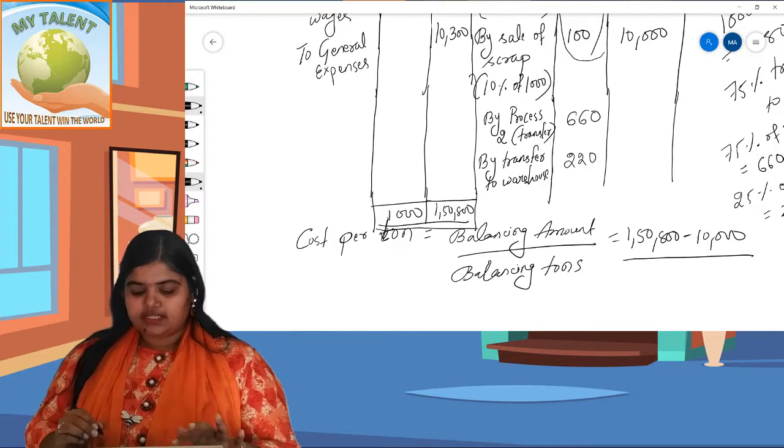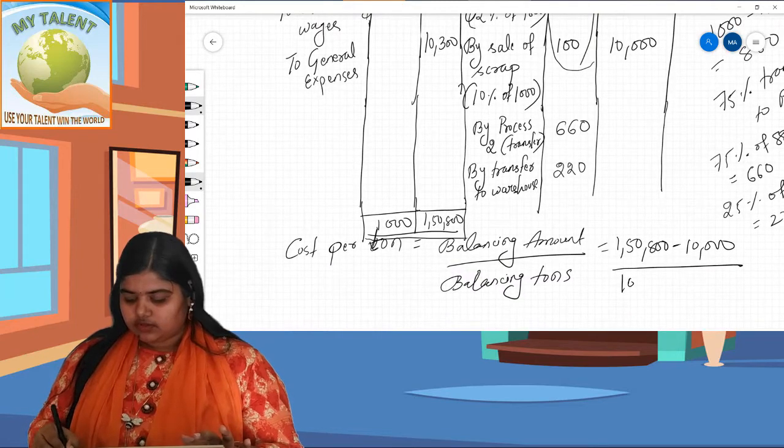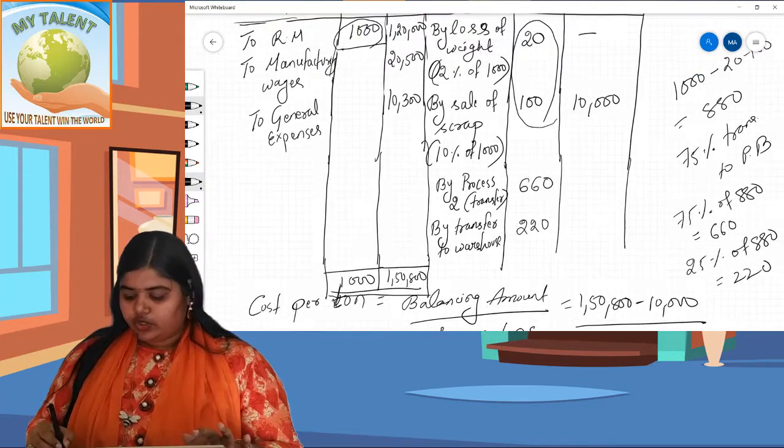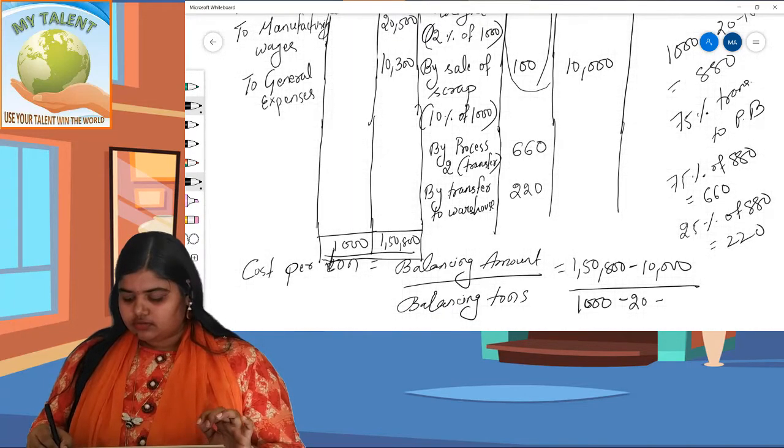Whole divided by balancing term 1,000 minus total credit 20 minus 100.